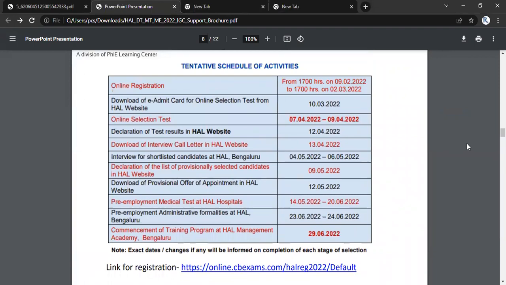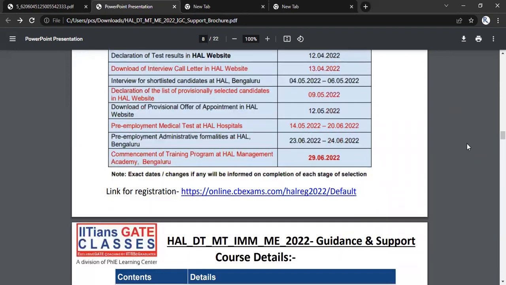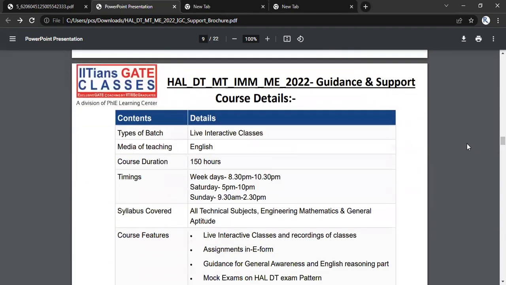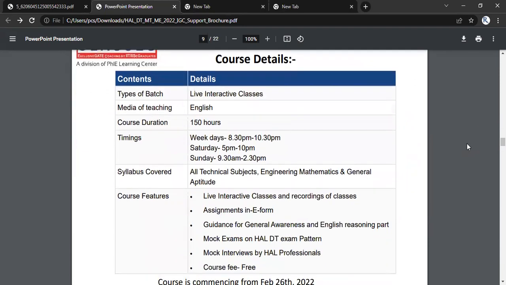Number of vacancies and then important dates that are very, very important. Now coming to the support provided by iitiansgateclasses. There will be live interactive classes, and the medium of teaching will be English. The course duration will be 150 hours, and the timing will be weekdays 8:30 to 10:30. Then Saturday we will have 5 hours, and Sunday also 5 hours of class.